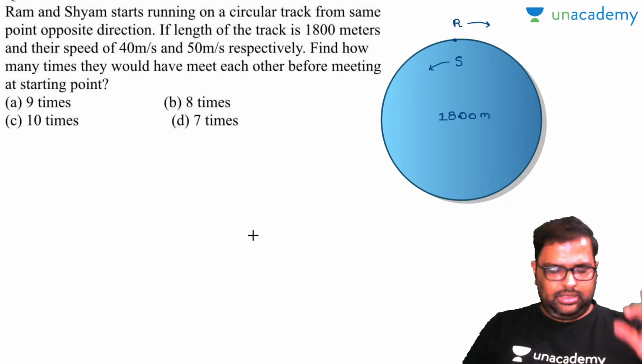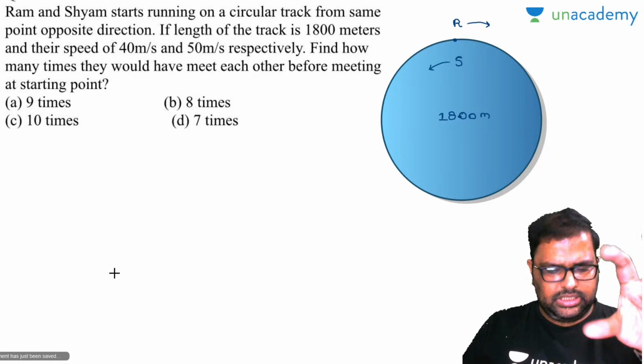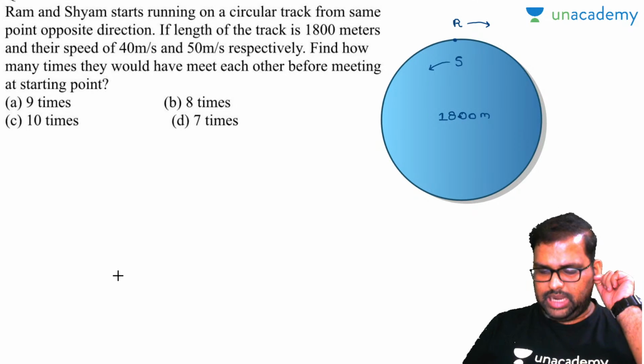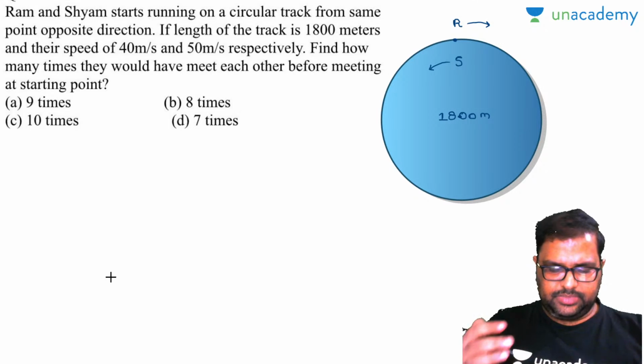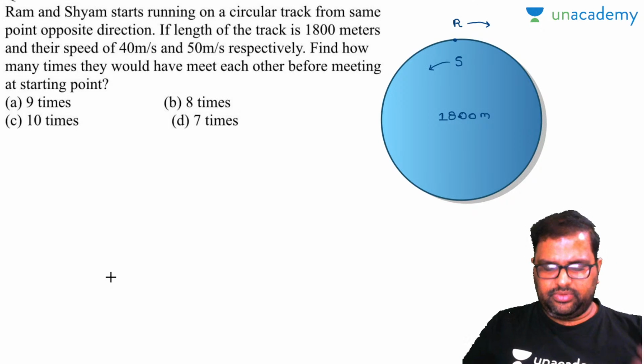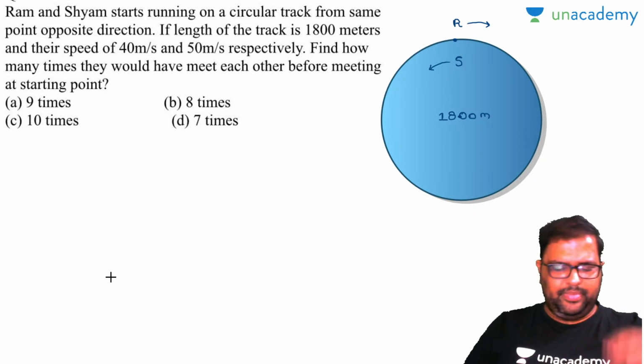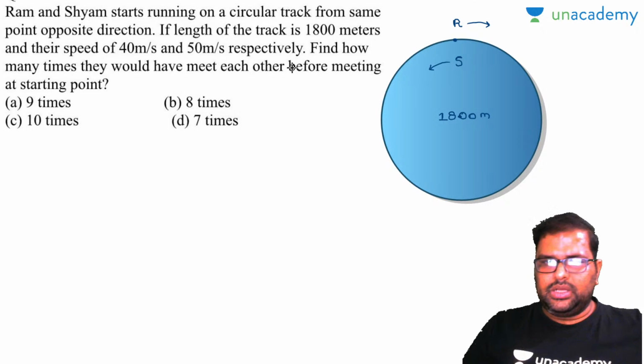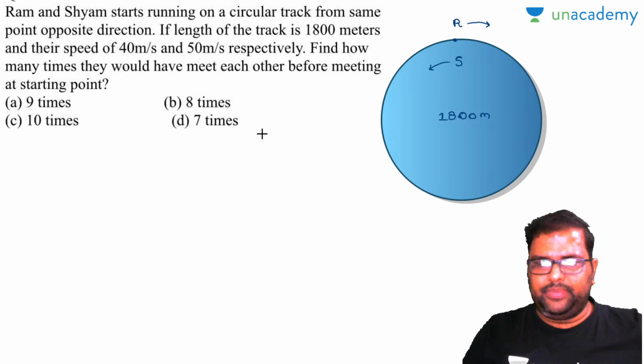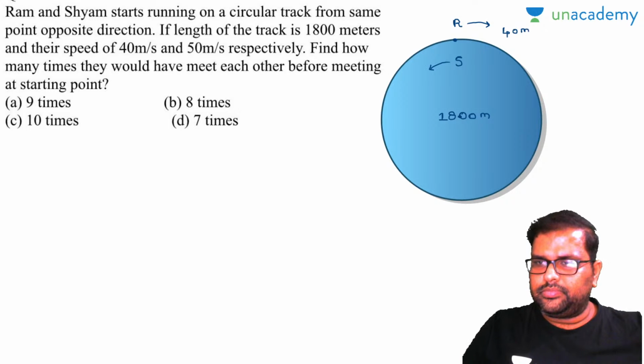Now look, Ram and Shyam are running on the same track, the same distance. Am I right or wrong? So whatever their speed, that will be in meters per second or kilometers per hour. Ram's speed is 40 meters per second and Shyam's speed is 50 meters per second.